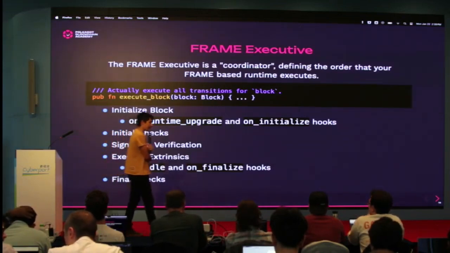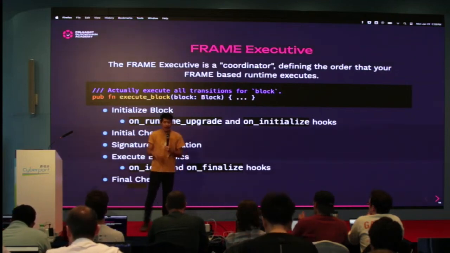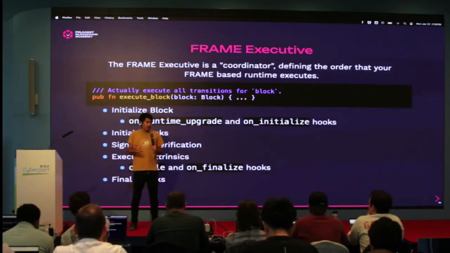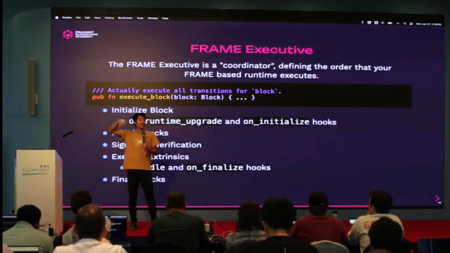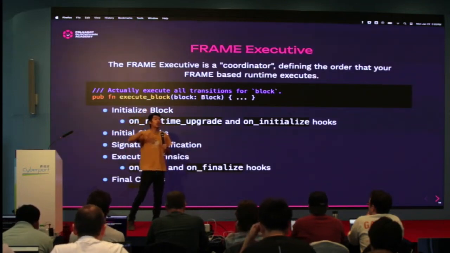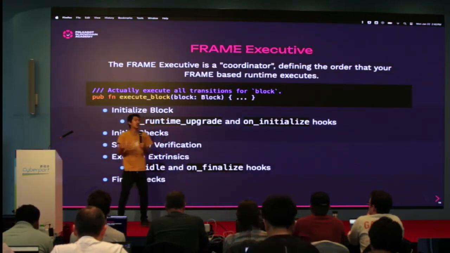Yeah. Okay. So I think that's a great question. I think it will become more clear to you when we actually do the thing. But what I really want you to take away is that frame is an SDK. It is a bunch of different things. It is both these macro languages that turn some small code into big code, but it is also these utility crates, which you're including into your base runtime, which are doing things like managing block number, managing execution, etc. So frame isn't just one thing.